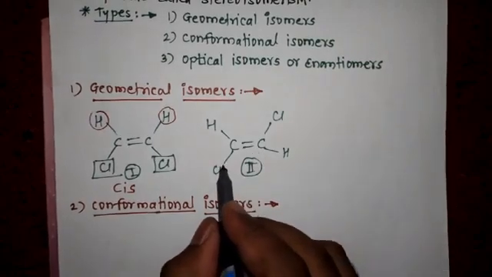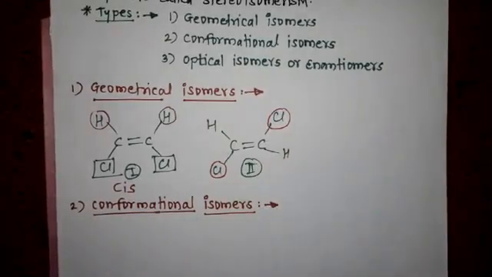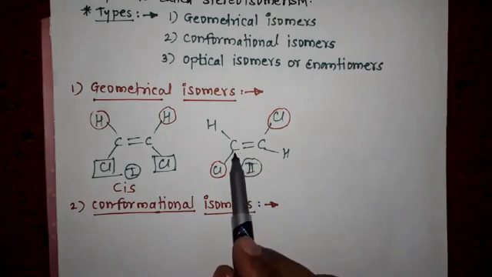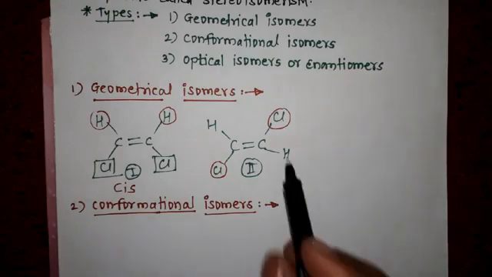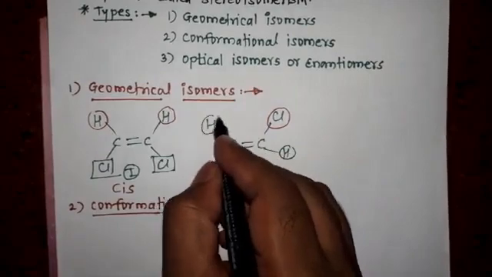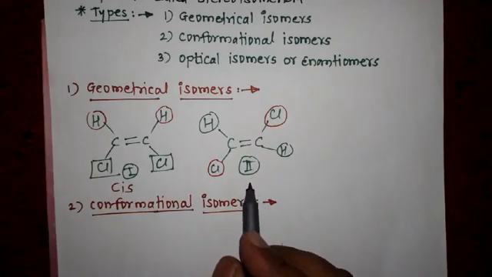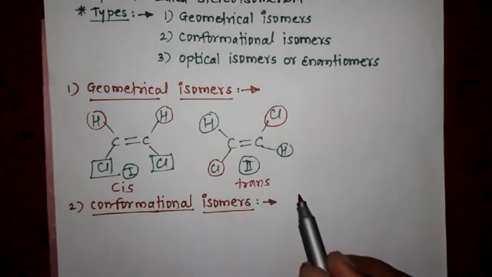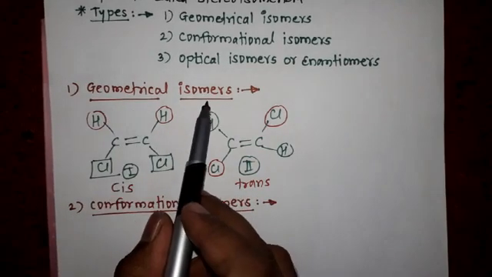In the second example, these two chlorine atoms are present at the opposite side of the carbon-carbon double bond, and these hydrogen atoms are also at the opposite side. Hence in the unsaturated system, if two similar atoms are present at opposite sides of the carbon-carbon double bond, then this type of isomer is called the trans isomer. Both these cis and trans isomers belong to geometrical isomers.